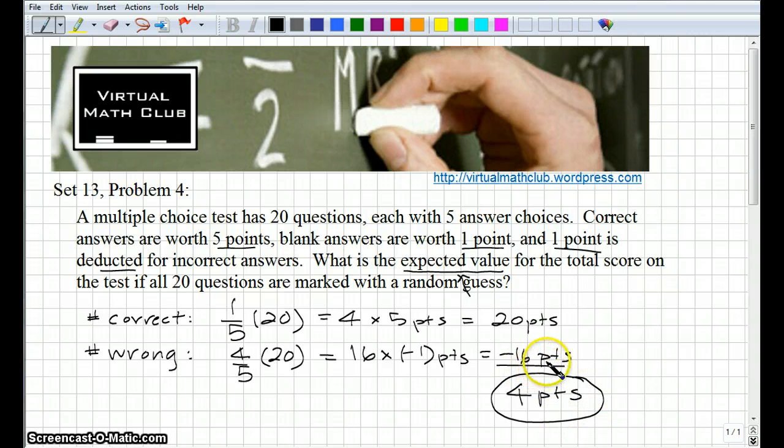If you didn't know expected value before this, it's essentially your most probable outcome. Okay, it doesn't mean that you're going to get 4 points if you do this. It doesn't mean that you're guaranteed to get 4 points if you just randomly guess on each question. It's just saying the most probable outcome is 4 points. That is the score we would expect to get if our answers behave probabilistically. Okay, so if we get 1/5 of them right and 4/5 of them wrong, then we would get 4 points. All right.